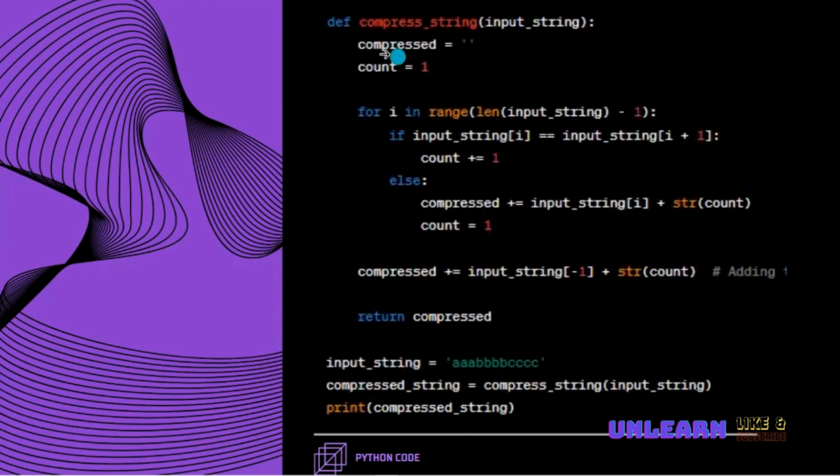that particular string. So in the for loop, we are iterating over the input string, taking the input string length. Here in our case, the input string length is A three times, B four times, C four times. That means total 11. So 11 is the length of this one, and minus 1. So we are optimizing it to the length minus 1, which means 10 times it is going to be iterated. So very important, guys, we need to understand this.